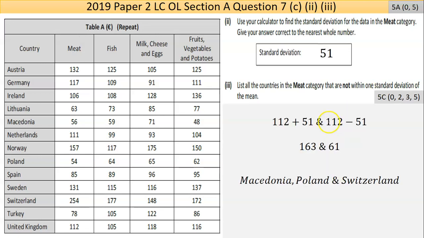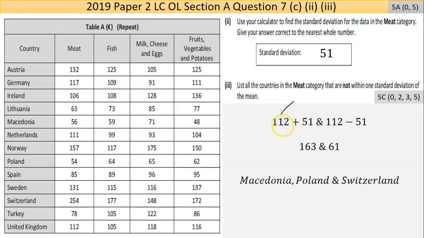Now part 3 here says list all the countries in the meat category that are not within 1 standard deviation of the mean. So you're looking at the mean of the meat category, which was 112 or whatever you had calculated. So that would be accepted as fully correct.